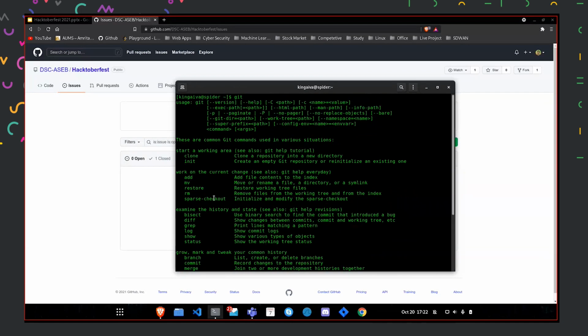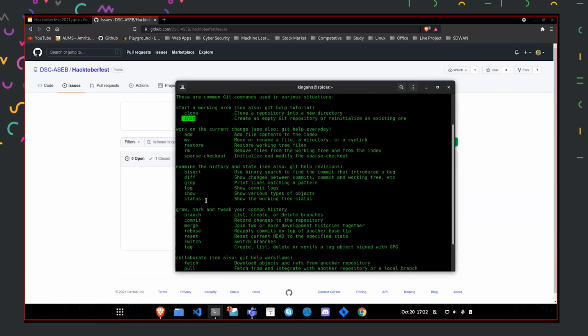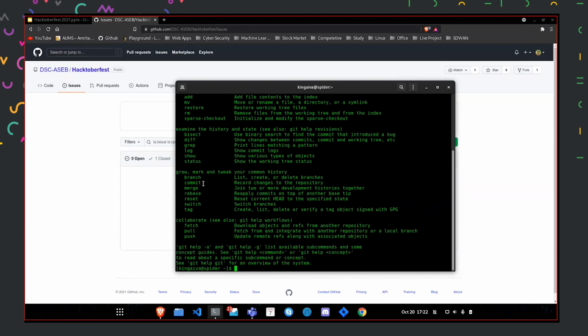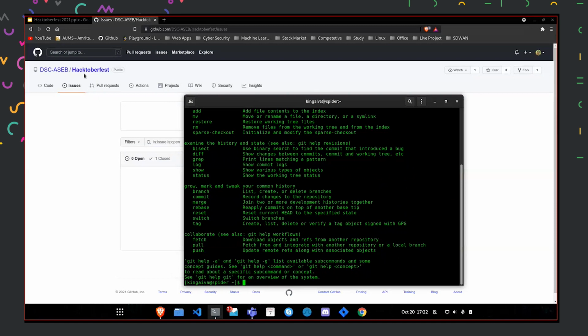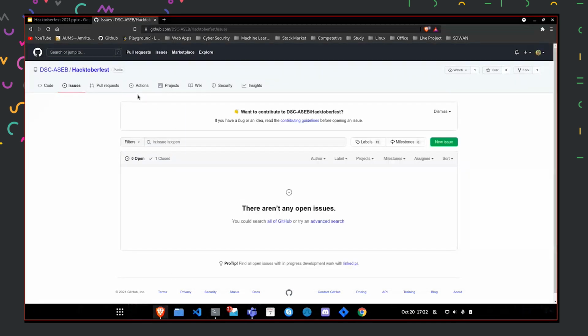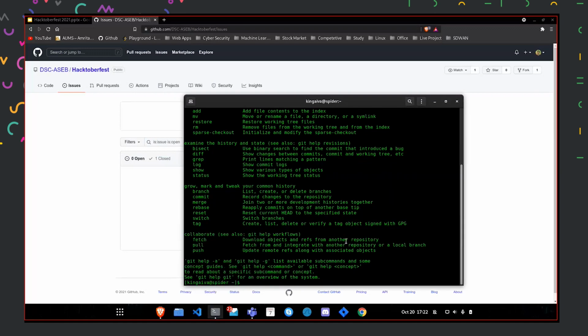What we'll be doing is going through initialization, then making some changes, and then committing them. Later on, I'll show you how we can contribute. As we have created this Hacktoberfest repository, I'll contribute a sample code and show how we can merge the code that I created into the repository. So we'll get started with the basics.